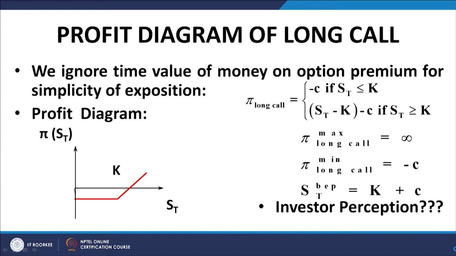The important thing to discuss is the investor perception. As you can see here, an investor who is taking up the strategy is clearly bullish. Bullish means that he is expecting that on the date of maturity of the option, the stock price would be significantly higher than the exercise price, because only then he would make more and more profit. In fact, the profit increases linearly with the increase in stock price beyond the exercise price, and therefore his perception is that the stock price would be very high, and as such the strategy is essentially a bullish strategy.